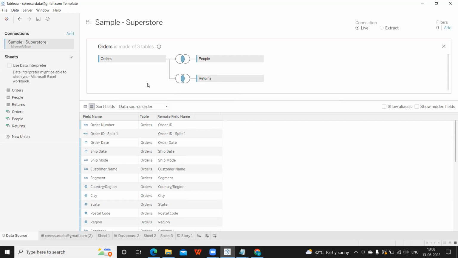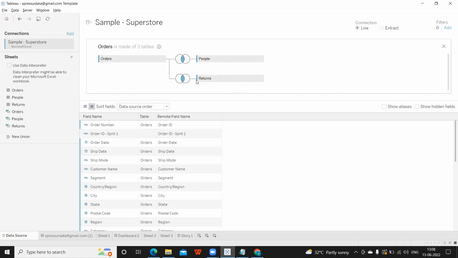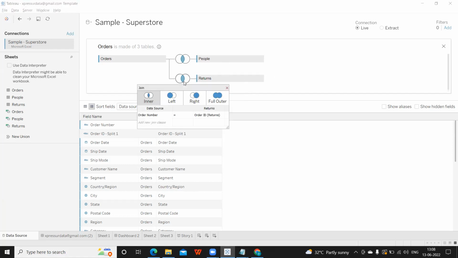Now you see again, Tableau with the Returns table is trying to find out if there are any common columns. If I click on this, it tries to match Order Number, which is available in Orders, with Order ID here in Returns. But your expectation was that you want to match it with People and not with Returns. So we can always do that. If I click on this, you get a list of columns available in each table.